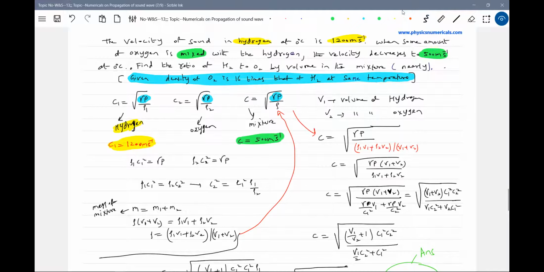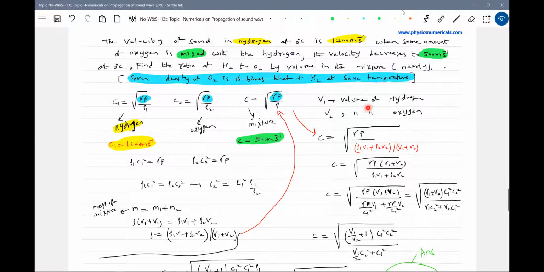What is the question that is asked? Find the ratio of hydrogen to oxygen by volume in the mixture. After I see the speed of sound in hydrogen is 1200, I'm going to mix some oxygen. Then the speed of sound in the mixture will be 500. Then it's asking, in what volumes, what is the ratio of hydrogen to oxygen in the mixture. Hope you can understand this.